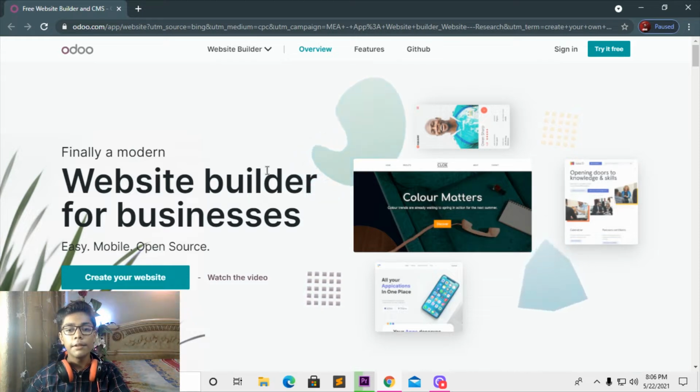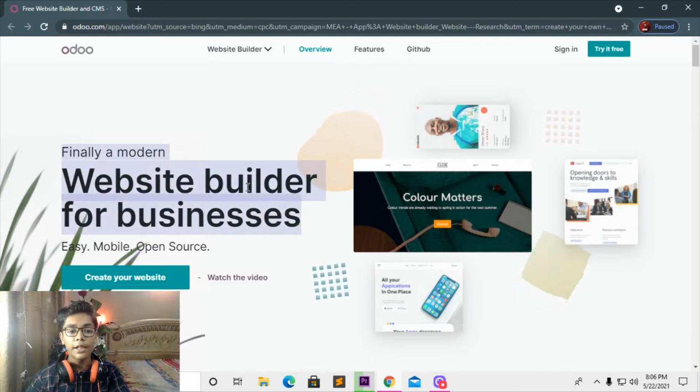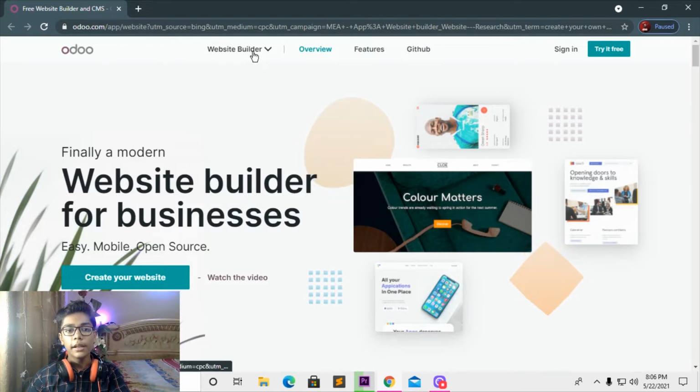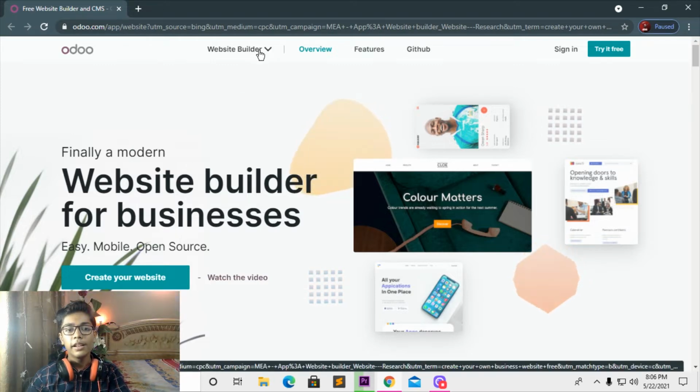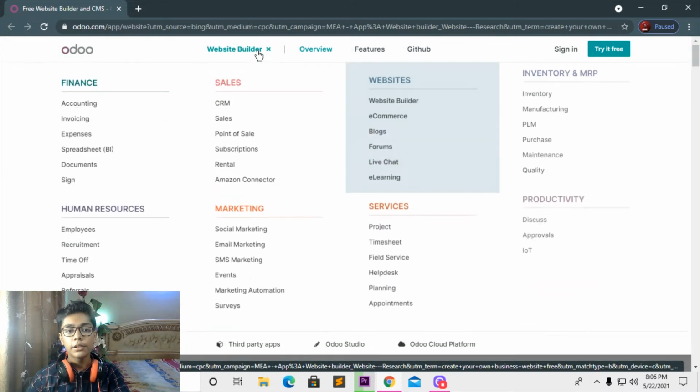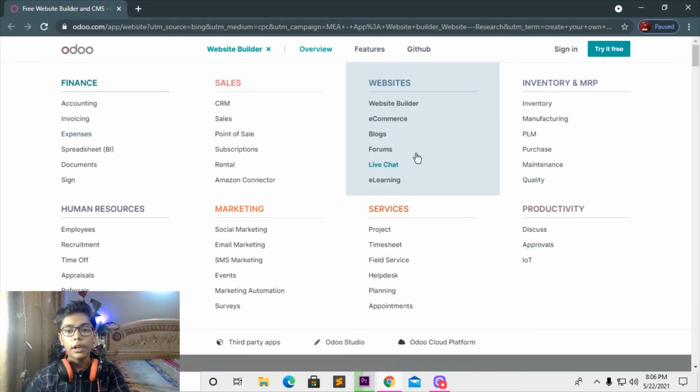So like previously we have covered many other things in Node.js, and I hope you enjoyed that. So here I will be doing one thing. You can see we are getting a final modern website builder for business. So we will be building here, and you can see we are getting this website builder with a colon. It is a drop down. You can see if I press that, you will get your drop down here. So I will be doing one thing, like I've made only this drop down.